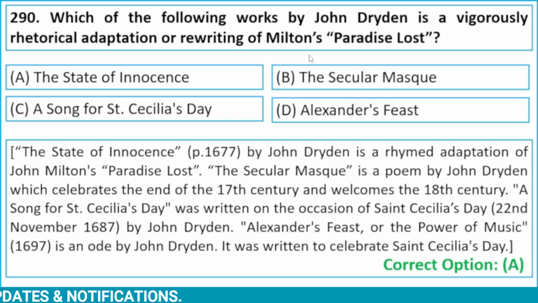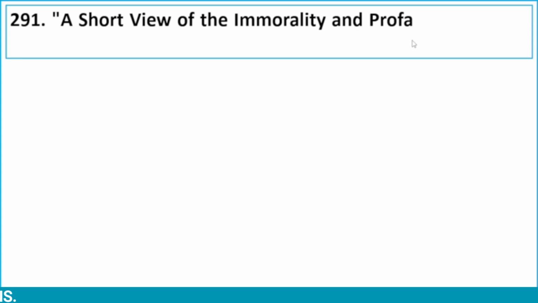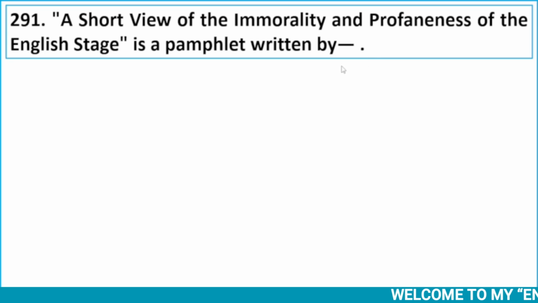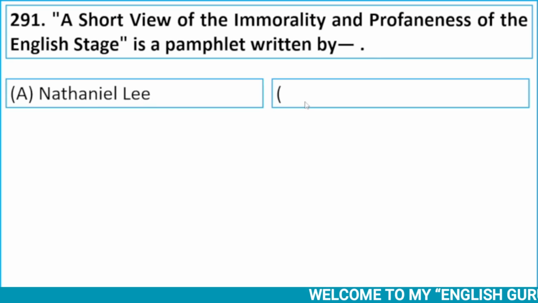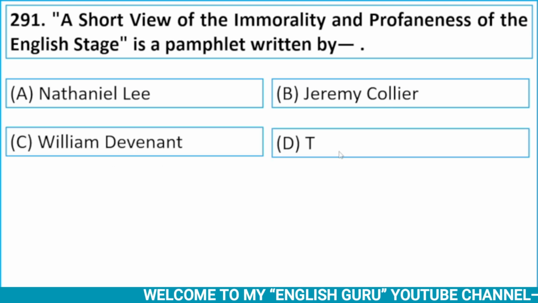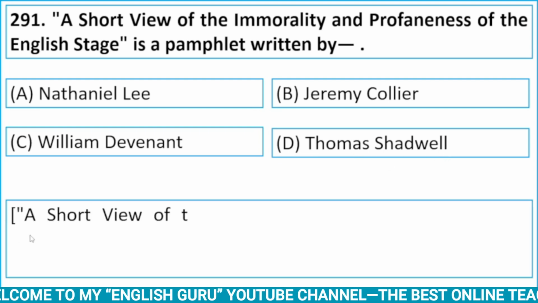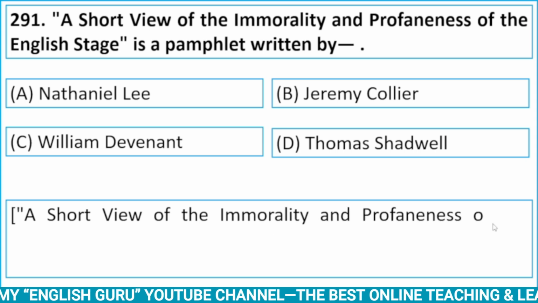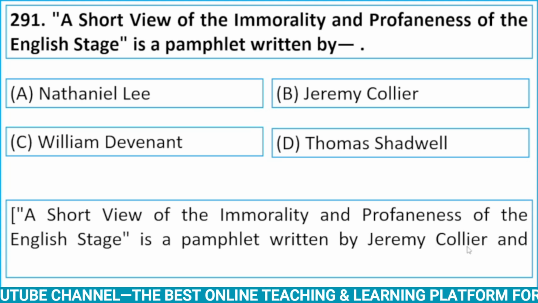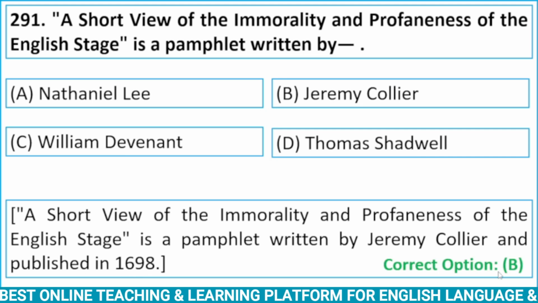Alright, now let's see next question. A Short View of the Immorality and Profaneness of the English Stage is a pamphlet written by option A, Nathaniel Lee, option B, Jeremy Collier, option C, William Davenant, and option D, Thomas Shadwell. It is a pamphlet written by Jeremy Collier and published in 1698. So your correct option will be B.